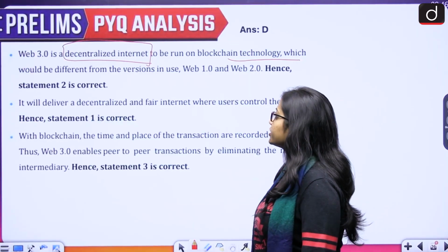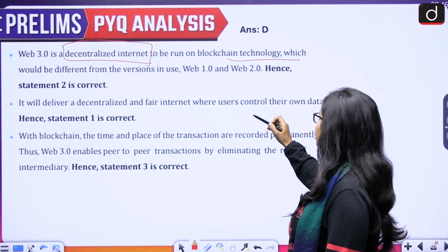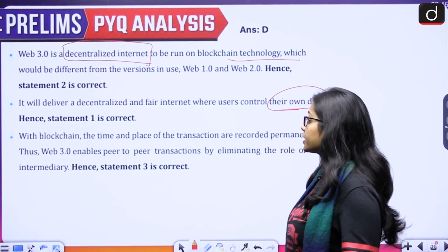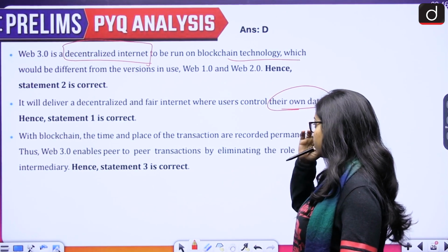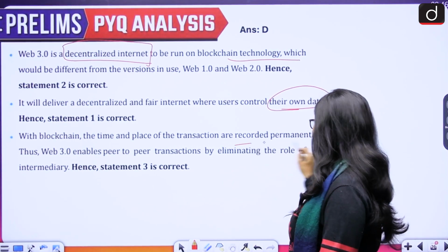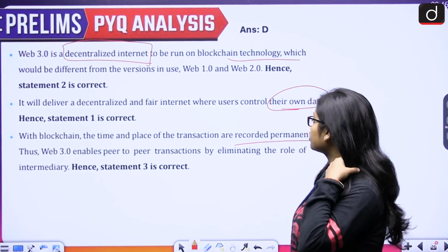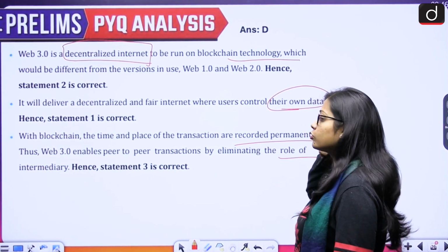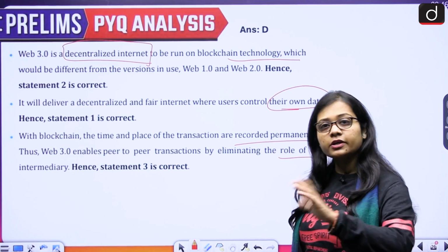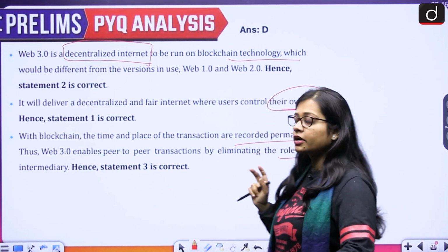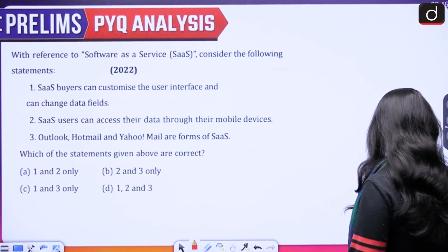It will deliver a decentralized and fair internet where users control their own data. So first also becomes correct. Then with blockchain, the time and place of the transaction are recorded permanently. Thus Web 3.0 enables peer-to-peer transactions by eliminating the role of intermediary, as it can be done directly, so intermediary is not required in between the transactions. So all 3 are correct.